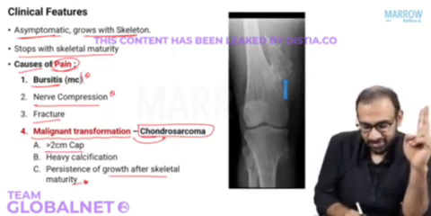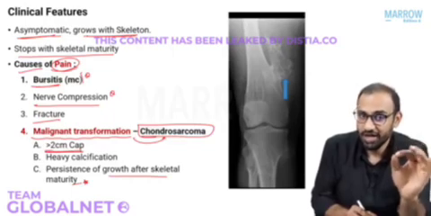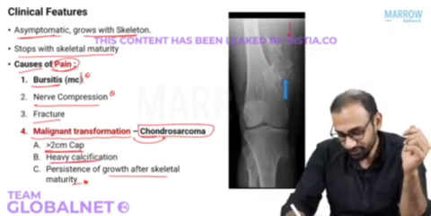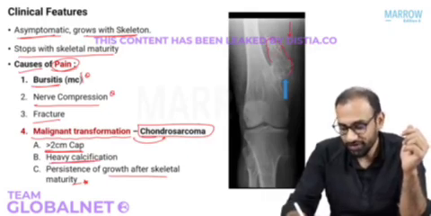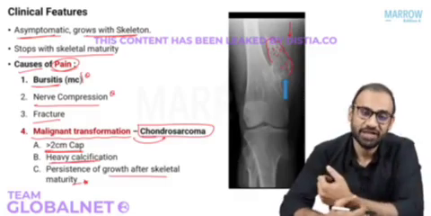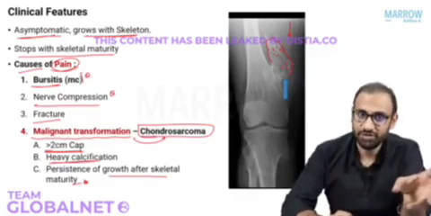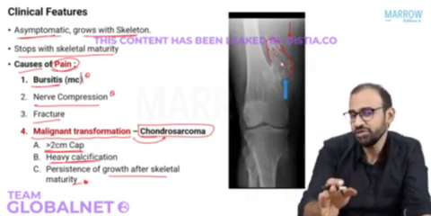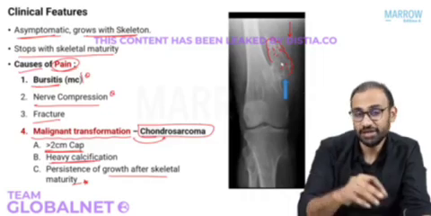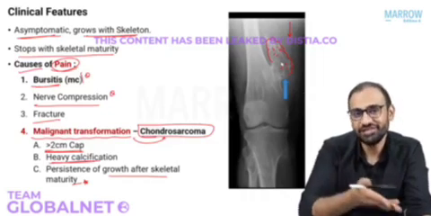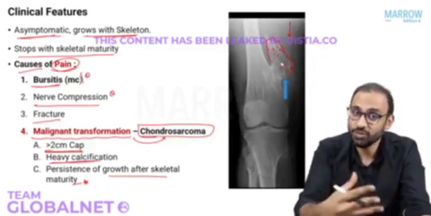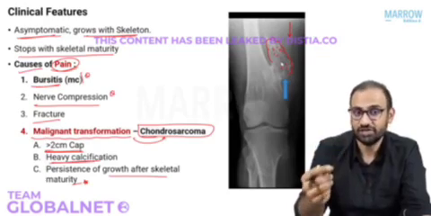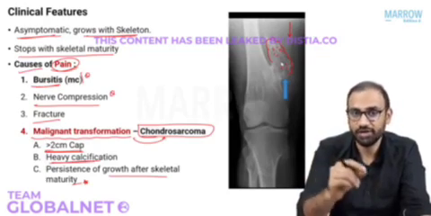Second, the cartilaginous cap now will be more than 2 centimeters and it will usually be heavily calcified, making it visible on X-ray. Look at this. Cartilaginous cap is more than 2 centimeters and it is heavily calcified on X-ray. These are the features that are suggestive of this benign osteochondroma becoming malignant chondrosarcoma. Now tell me, is pain a feature that will tell you that this benign osteochondroma has become malignant chondrosarcoma? Yes, but it's not very specific because pain can occur because of bursitis, fracture or nerve compression. Right? So what is more important? Thickness of cartilaginous cap, persistence of growth even after skeletal maturity, and heavy calcification of the cartilaginous cap. These things you should keep in mind to make the diagnosis.